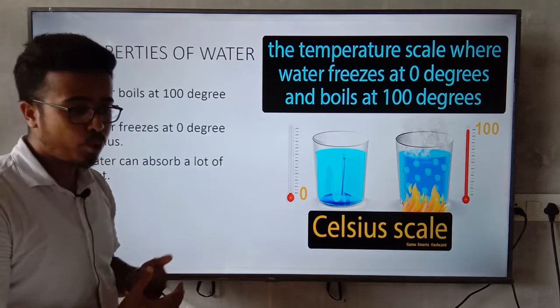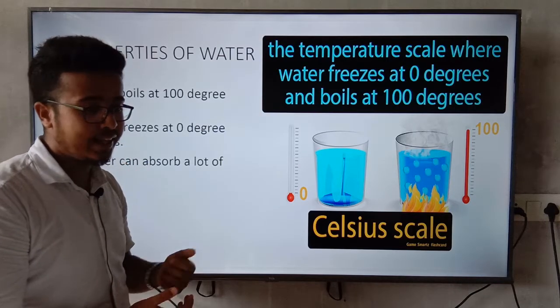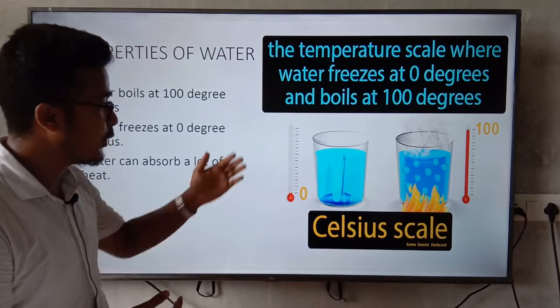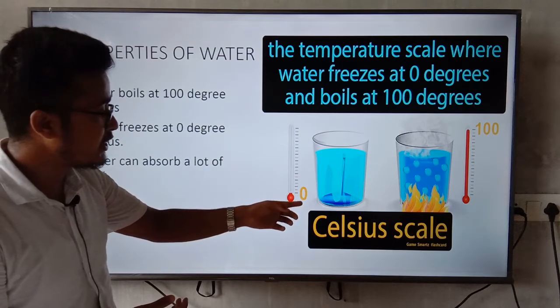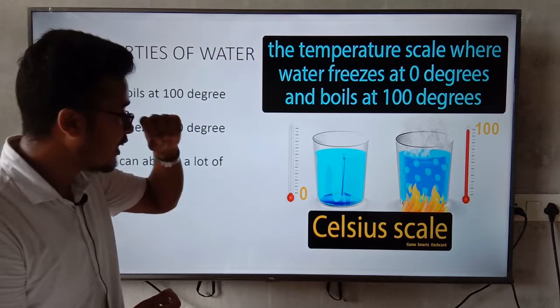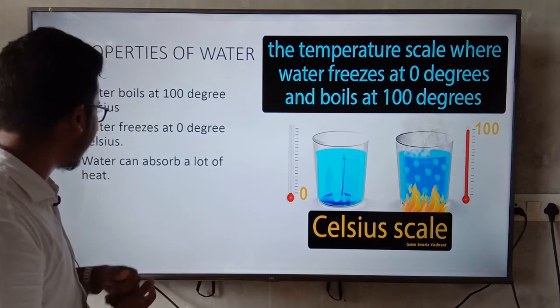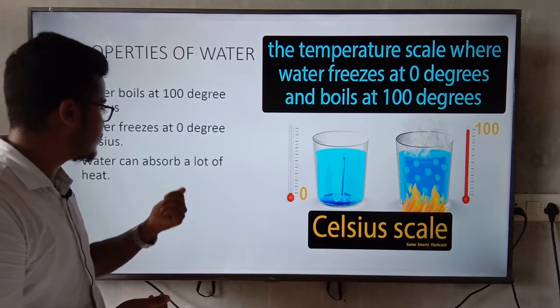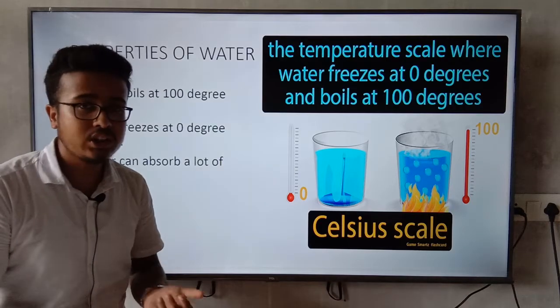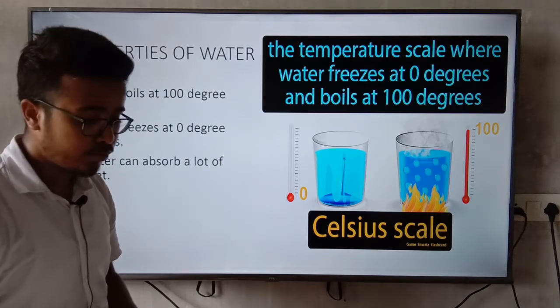The next point is water freezes at 0 degrees Celsius. You can see here the temperature is 0 degrees Celsius, so the water freezes and becomes ice. And the next point, water can absorb a lot of heat. So water absorbs heat from the surroundings.